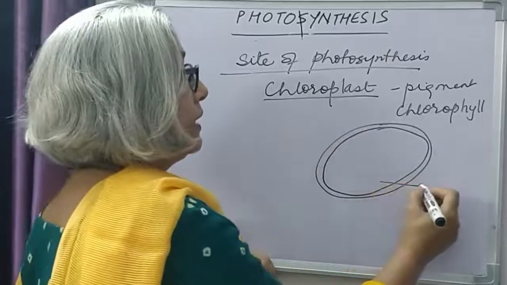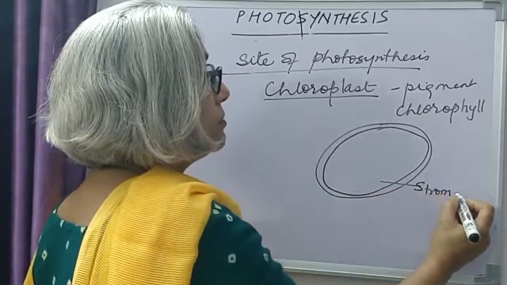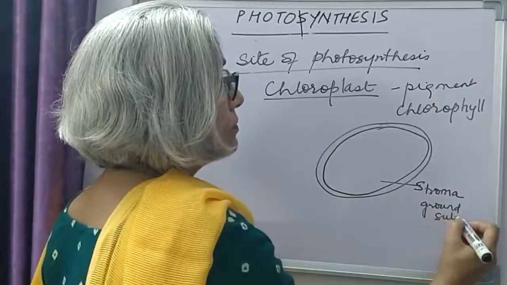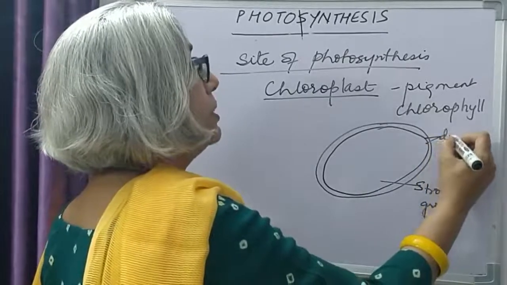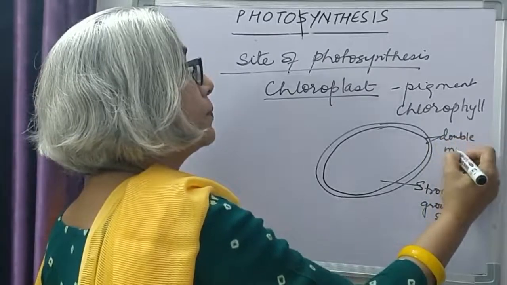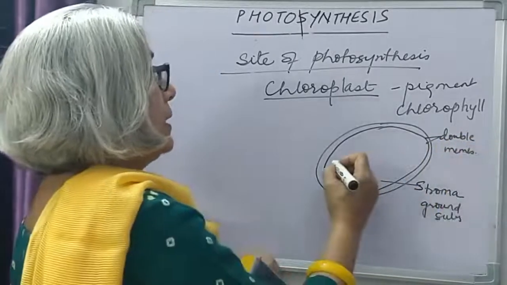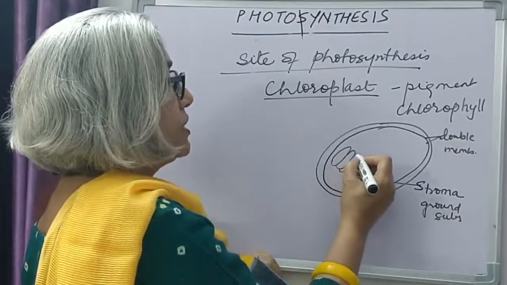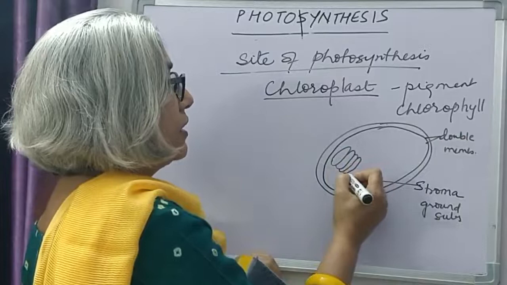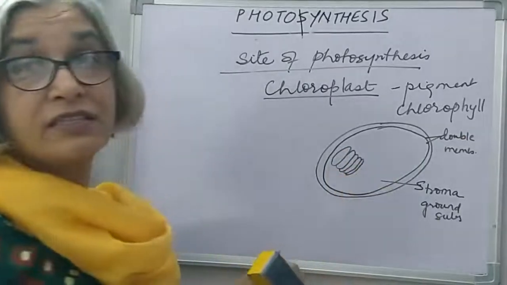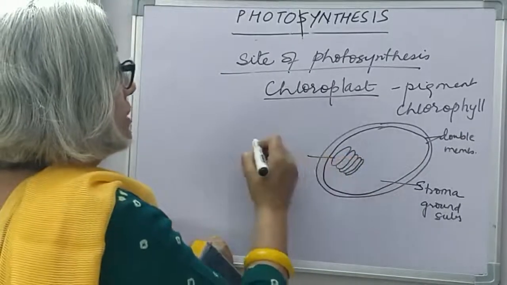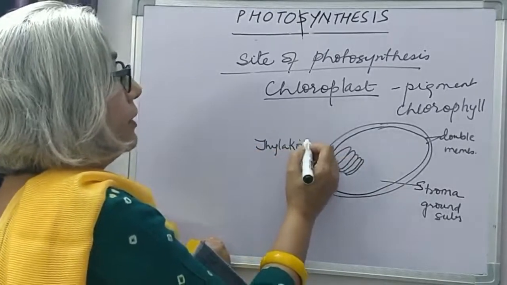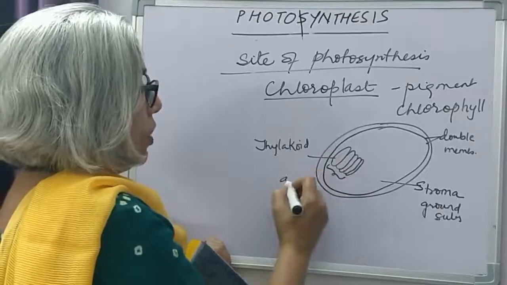The ground substance is called stroma, and this is the double membrane. Inside there are flat sac-like structures which are present just like a pile of coins. Each of these is called a thylakoid, and a whole stack is called a granum.